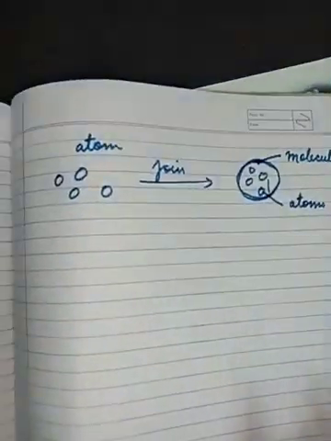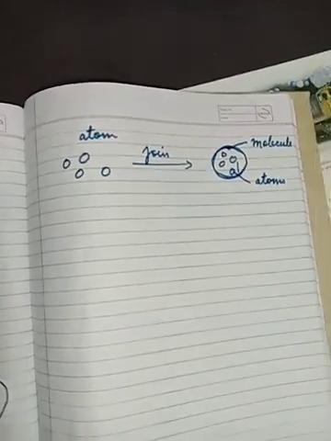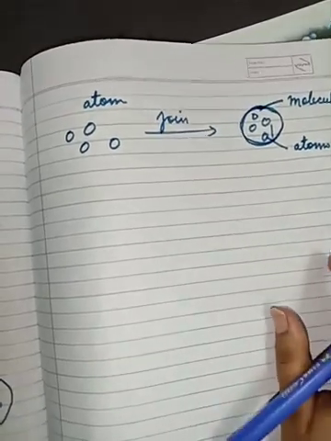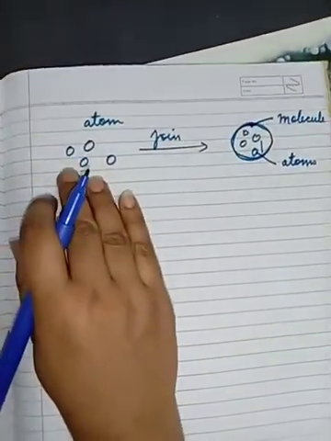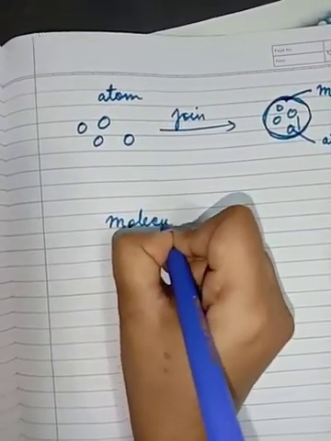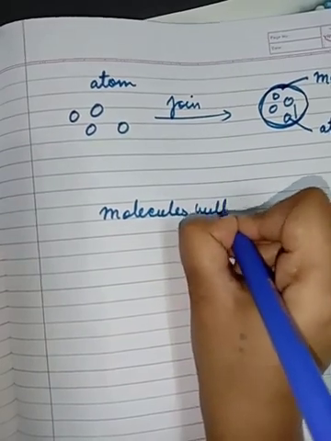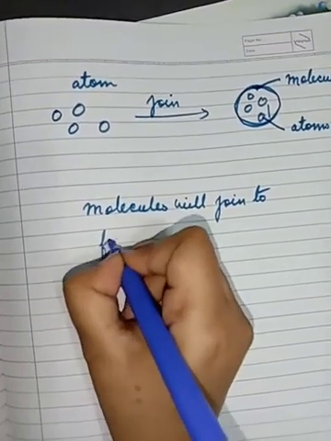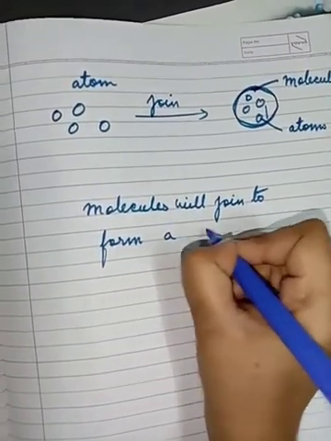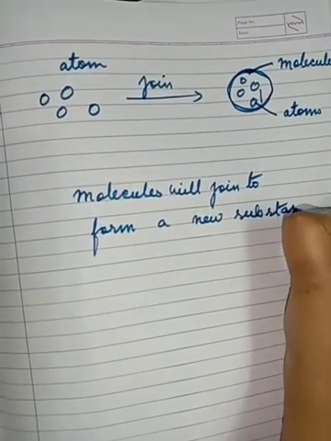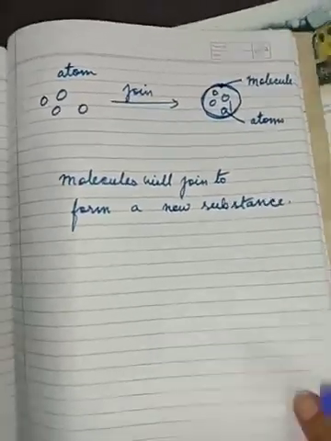Understood? And when many molecules join, they form an entirely new substance. That means atoms will join to form molecules, and molecules will join to form a new substance. Understood? Okay.